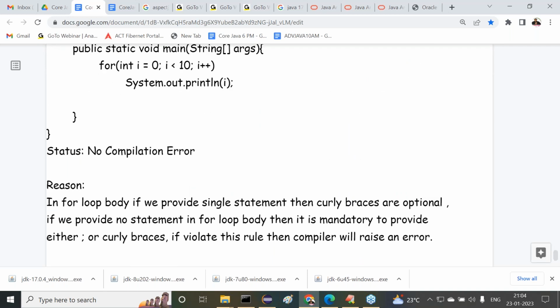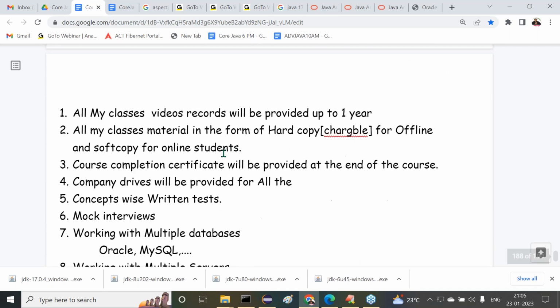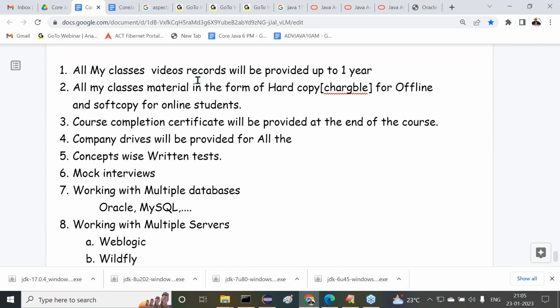Just 1 minute, guys. See this one. All my classes' video recordings will be provided for up to 1 year. 1 year is an official boundary; more than that we are able to get. All my classes' materials will be provided in hard copy for offline students. For online students, a free soft copy will be provided, but hard copy is chargeable, as in Xerox cost.